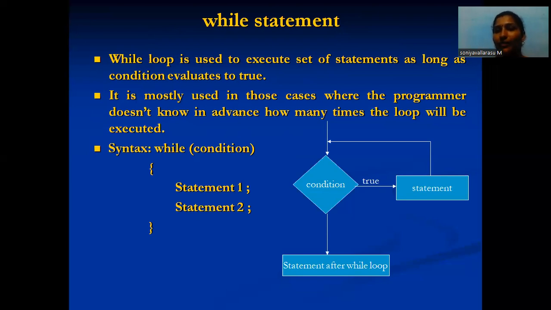So this is the while loop condition. It is mostly used in those cases where the programmer does not know in advance how many times the loop will be executed.